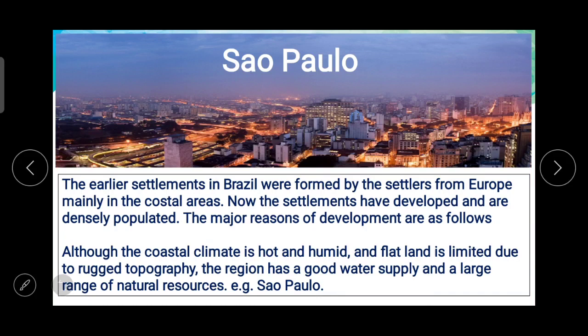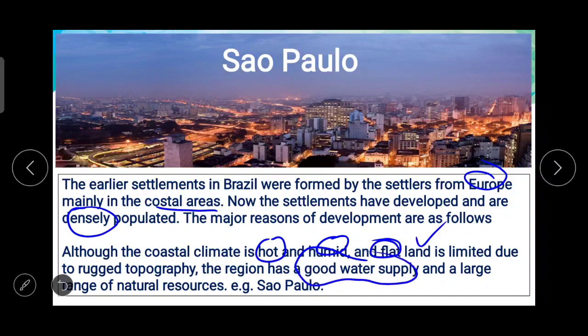The earlier settlements in Brazil were formed by the settlers from Europe, mainly in the coastal areas, and now the settlements have developed and are densely populated. Major regions of development of this are: coastal climate is hot and humid, and flat land is limited due to rugged topography. The region has a good water supply. So this one is the main reason behind this: good water supply and a large range of natural resources.